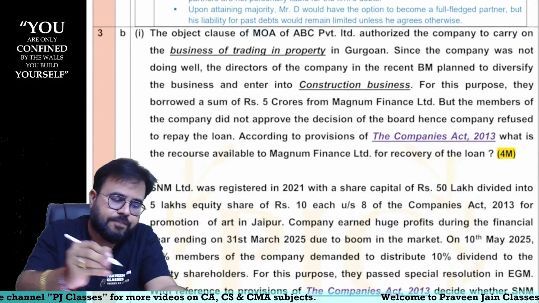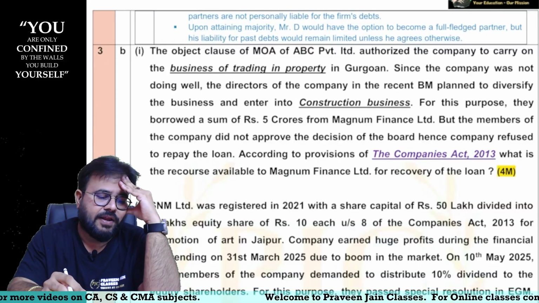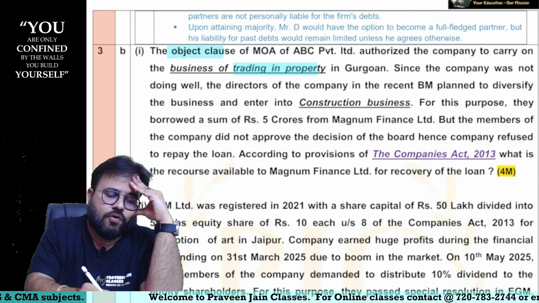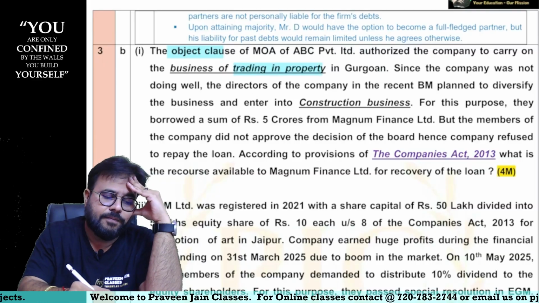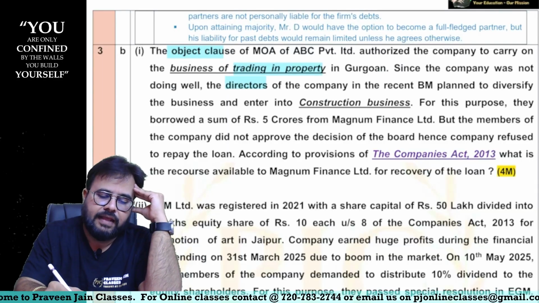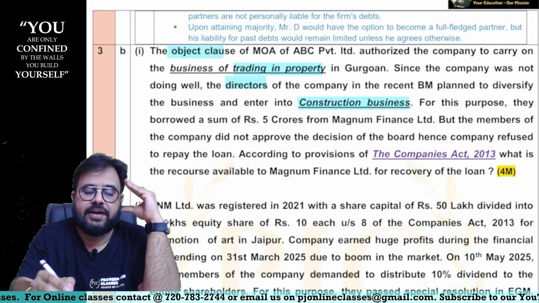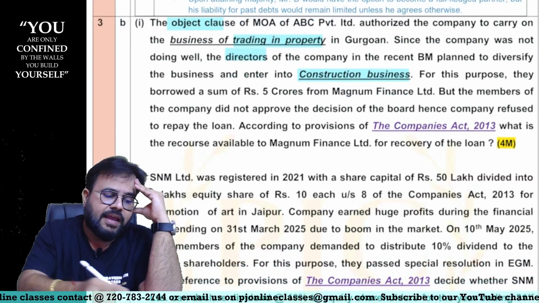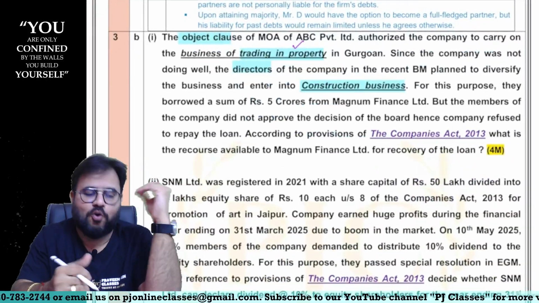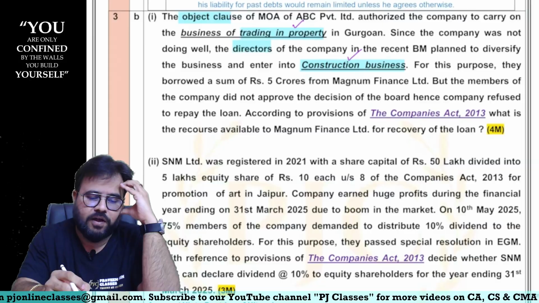Question number 3B1. The object clause of the memorandum of ABC Limited authorized the company to carry on trading in properties. So the object clause is there. It is saying company, you can carry on trading in properties. Since the company was not doing well, directors of the company in the recent board meeting have planned to diversify the business and they now want to enter into the construction business. Great. Can I say the object clause is saying do only trading in property, but they are doing what? Overreach. What they are doing, sir? They want to enter into the construction business. Very good, very nice, sir.